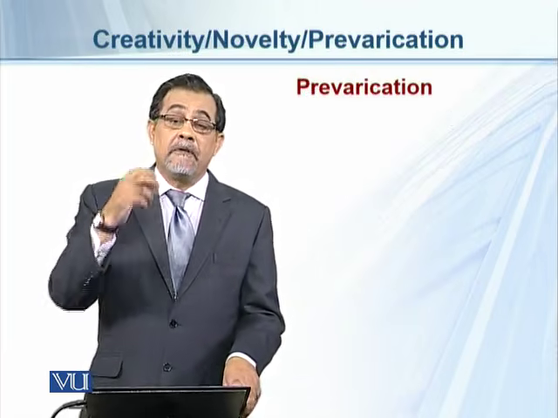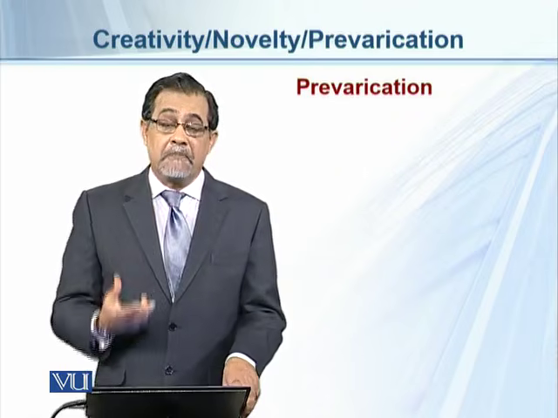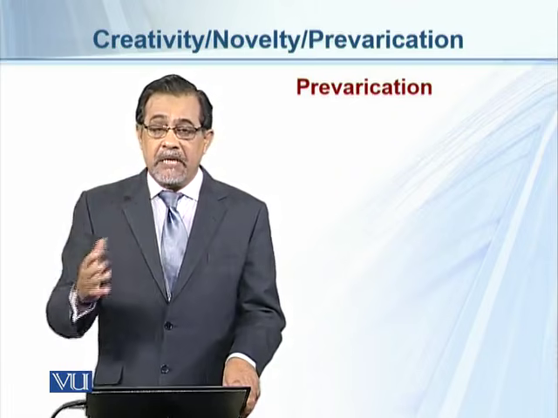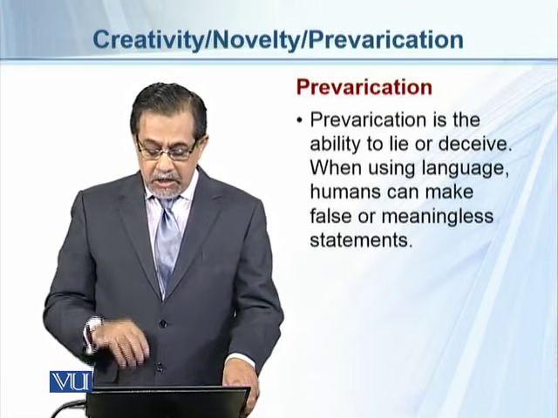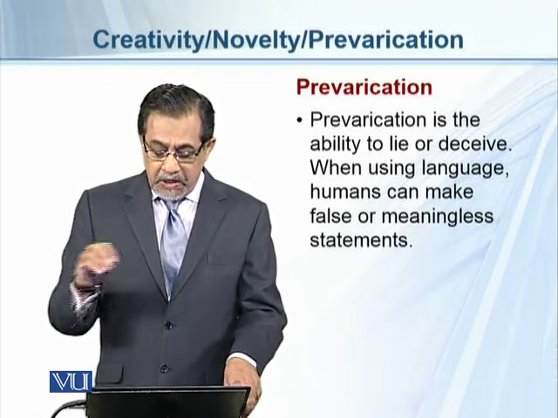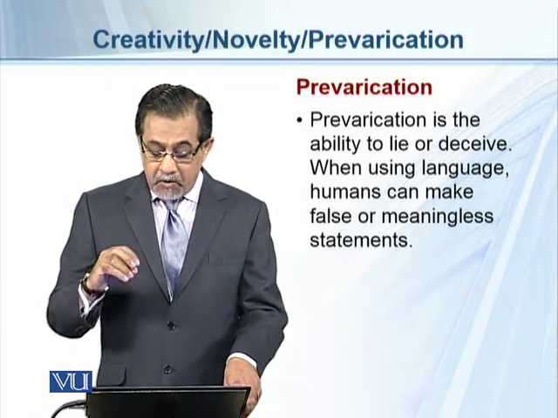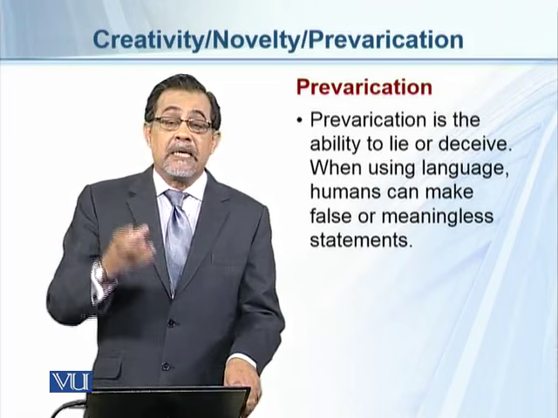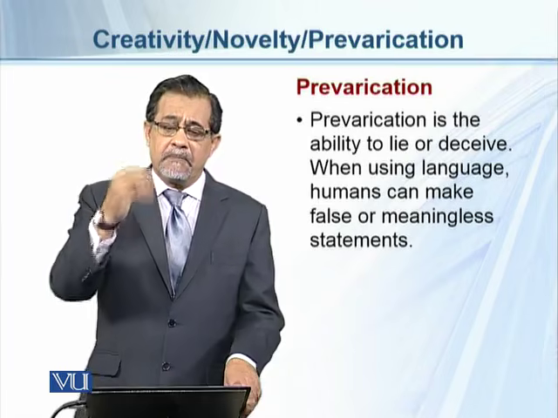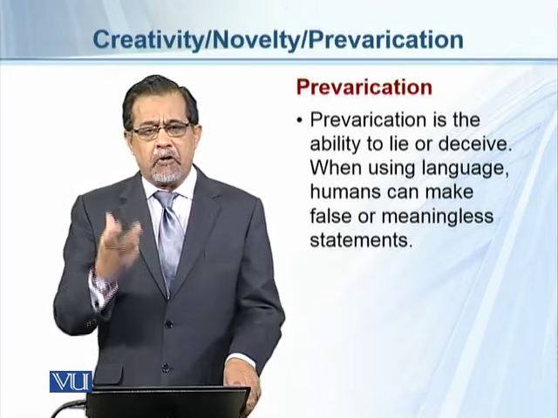Prevarication: we can make a false statement, or we can say something which is completely hypothetical, which does not exist. So prevarication is the ability to lie or deceive. When using language, humans can make false or meaningless statements. Sometimes we use language to deceive someone and make false statements.